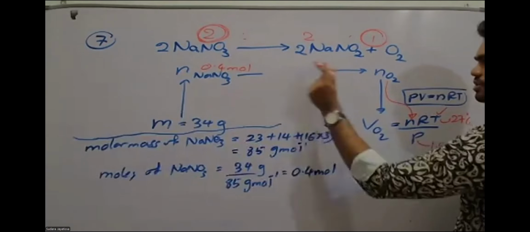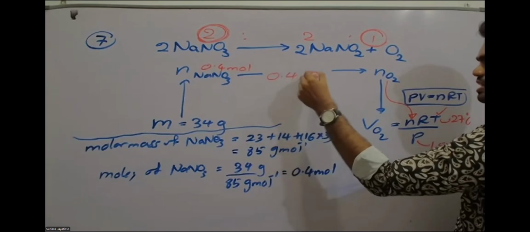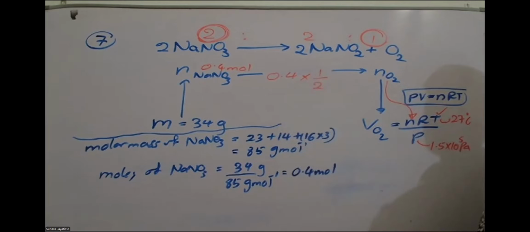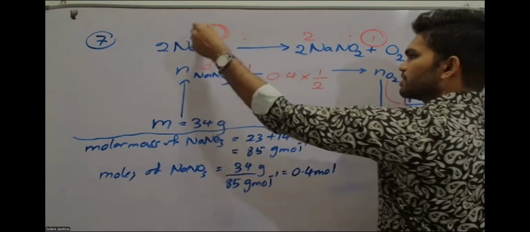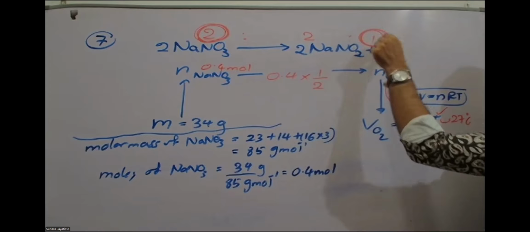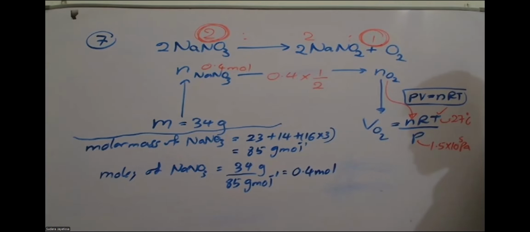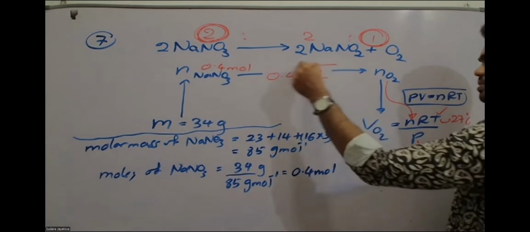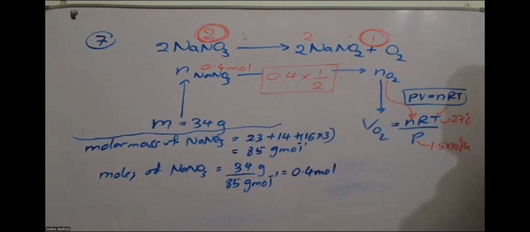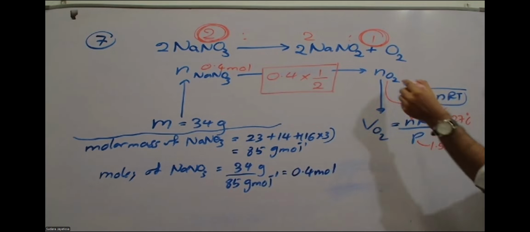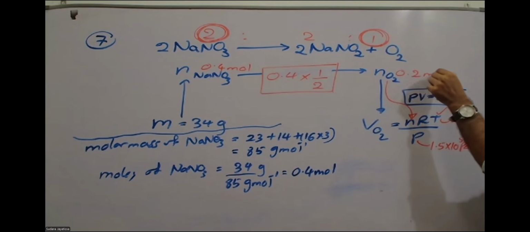Okay, so what should we do to 0.4? We should divide it by 2 and multiply it by 1. That's what you should do. Understood? So then here you will be having 0.2 moles.